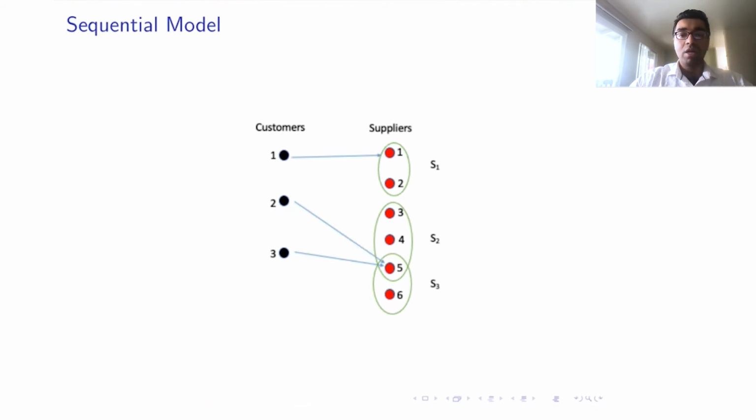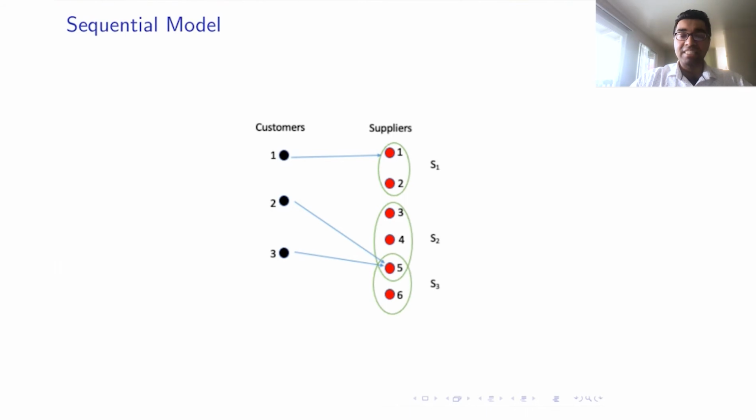The customer has to choose among one of the suppliers that are shown to them, or stay unmatched or go with their outside option. Here in this case, customer 1 selects supplier 1, and customers 2 and 3 both select supplier 5. We look at the choice model, or the selection model, in the next few slides.